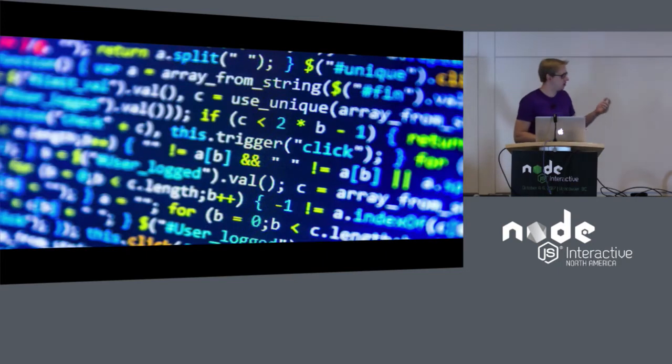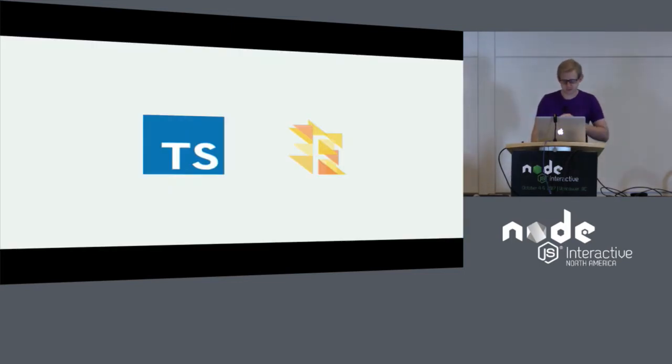And that's all well and good, you might say, but I do JavaScript. My team does JavaScript. Our app is written in JavaScript, thousands upon thousands of lines of JavaScript. We're not going to pick up some new tool or new language. So in that case, all hope is not lost. You're not out of luck. Flow and TypeScript from Facebook and Microsoft respectively are two projects that take JavaScript and lay a type system on top of the language we all know and love, or at least know and begrudgingly accept.